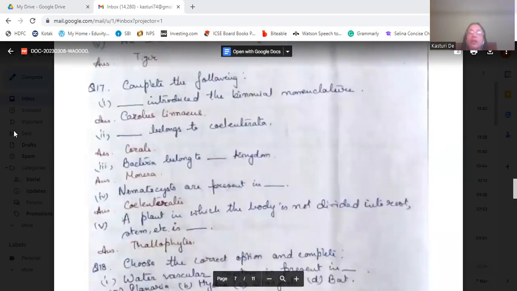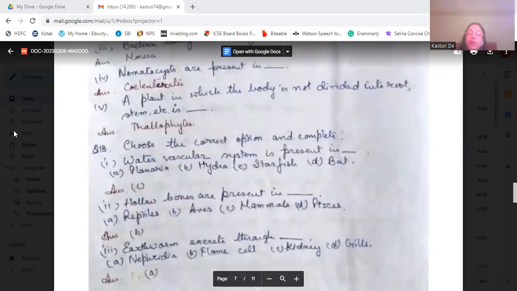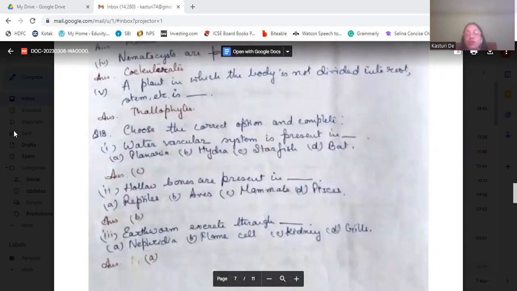Then complete the following. Carolus Linnaeus introduced the binomial nomenclature. Coelenterata includes corals. Then bacteria belong to the Monera kingdom. Nematocysts are present in Coelenterata. Then a plant in which the body is not divided into roots, stems, etc. is a Thallophyta.